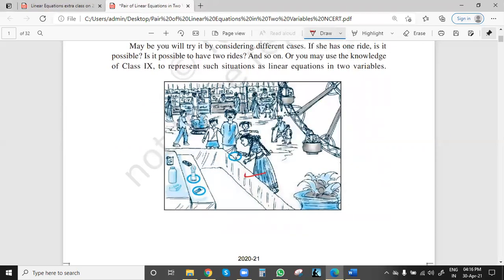One game is called the Hoopla game, in which a ring is thrown onto a bottle or a toy in the shape of a mobile phone. If the ring covers the object, that object will be Akila's. The second thing she tries is a ride on this giant wheel. Here is the sitting arrangement, right? So cases are given.